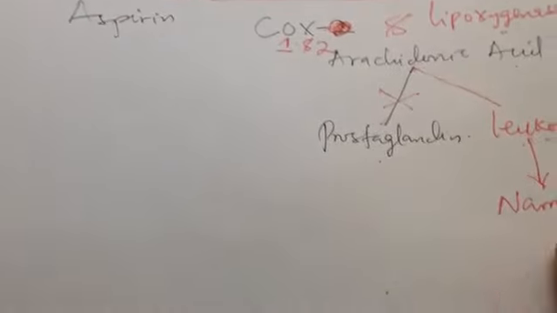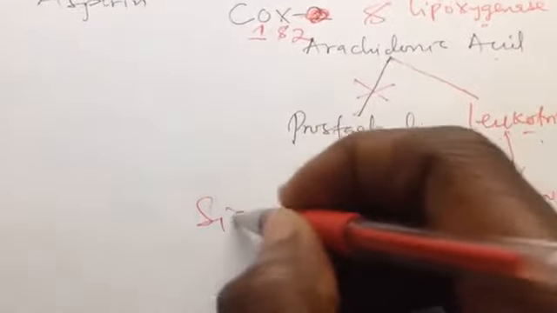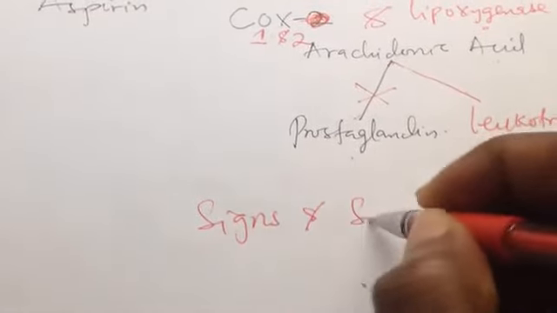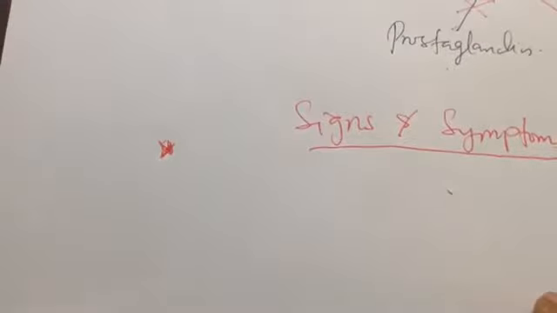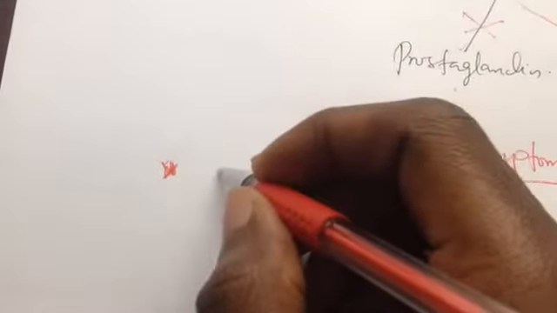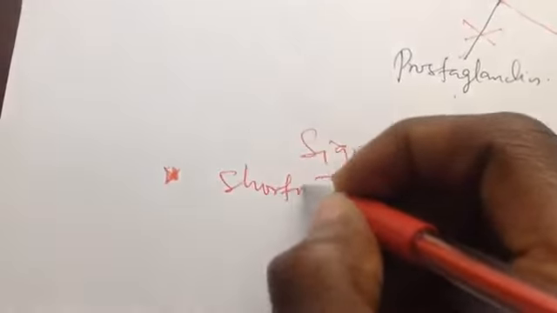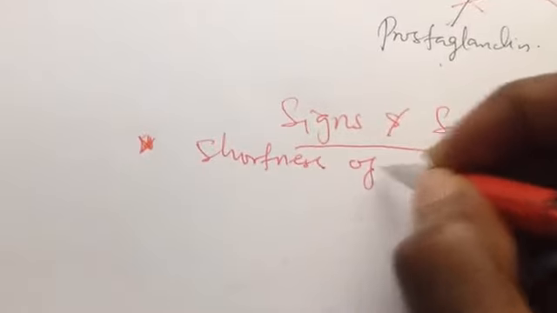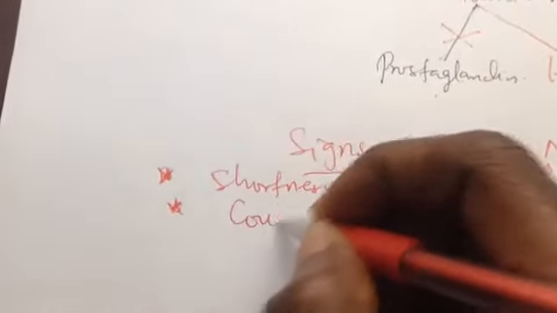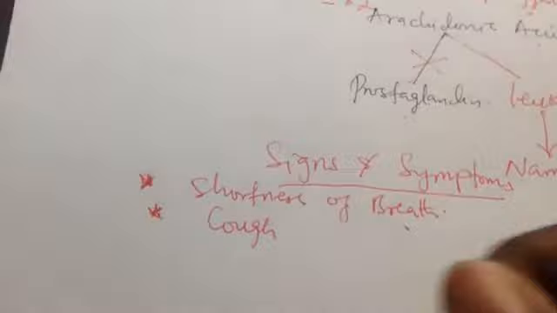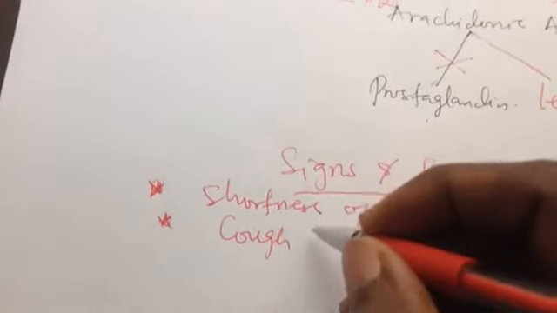So now we are going to see the signs and symptoms of asthma. With the signs and symptoms of asthma, actually, number one, any asthmatic patient is having a kind of dyspnea, that is shortness of breath. This is the most common complaint, shortness of breath. So he will have trouble with breathing, and he will have cough because of the mucus that is produced in the airway. So that will stimulate cough, right?